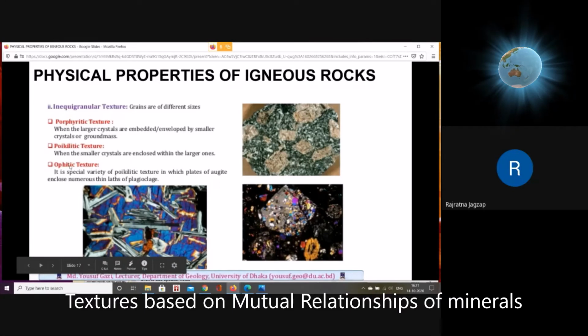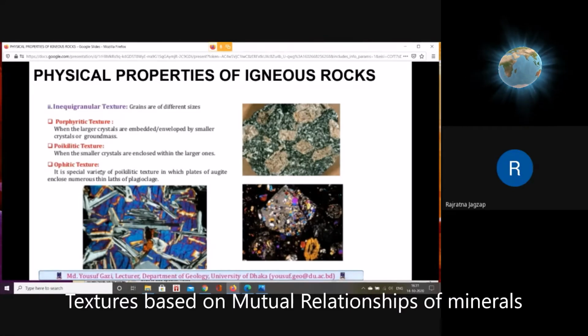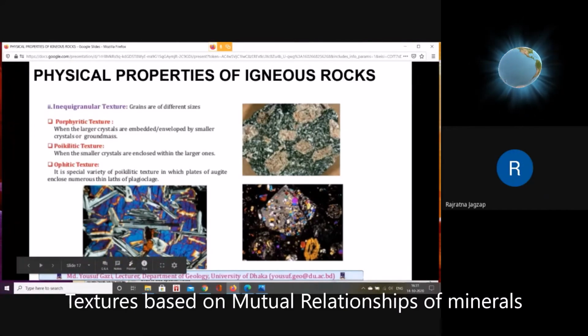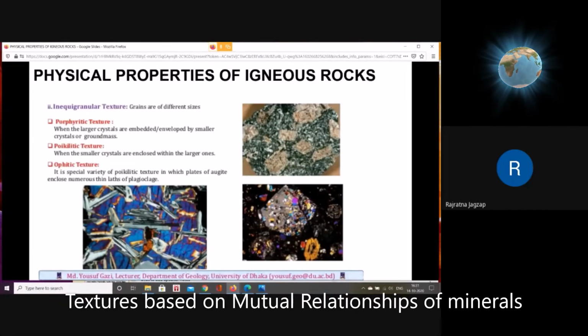What is ophitic? Ophitic is a special variety of poikilitic texture in which augite encloses plagioclase. The same texture is called ophitic when the larger crystal is augite and the smaller is plagioclase. So the same slide can be taken as an example of poikilitic and ophitic.